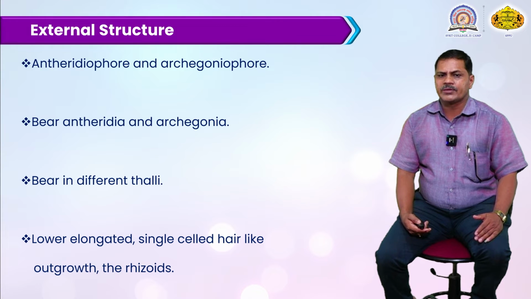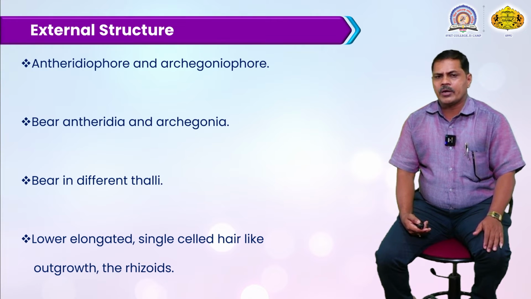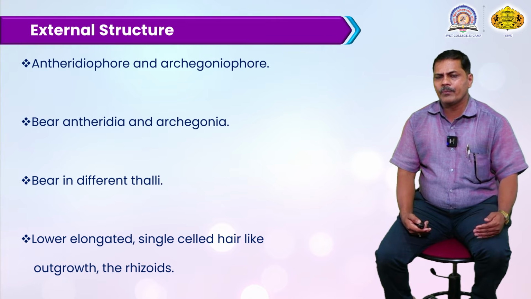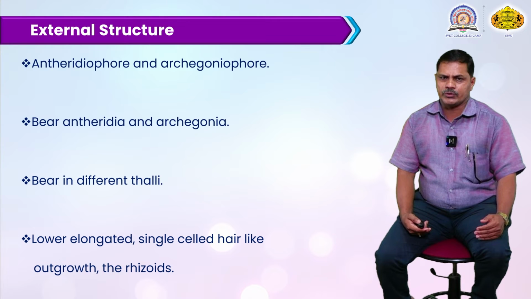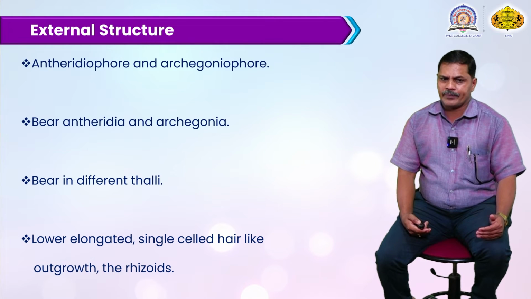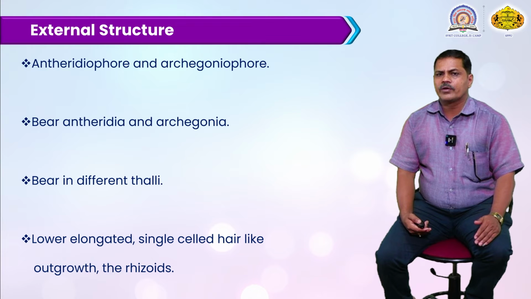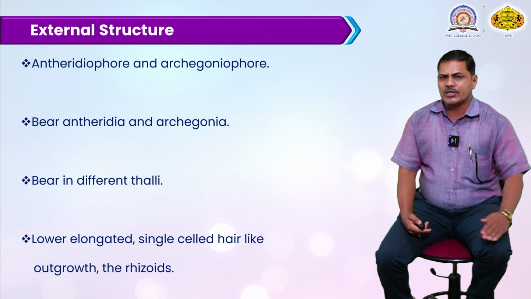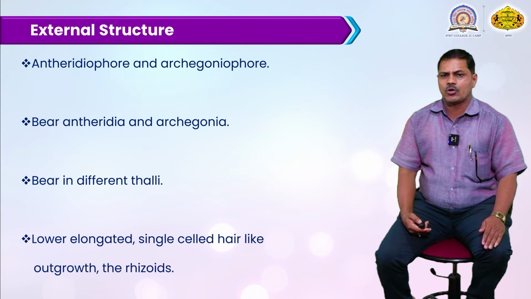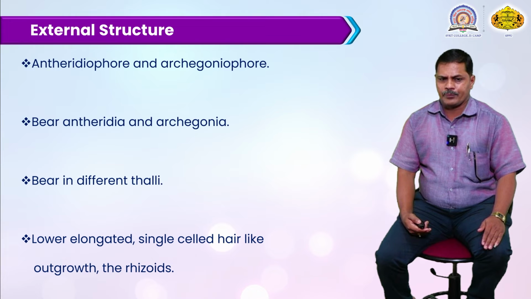The antheridiophore bears the antheridia, and the archegoniophore bears the archegonia, or female gametophyte. They are borne on different thalli, different thallus structures. Both of these sex organs develop there.